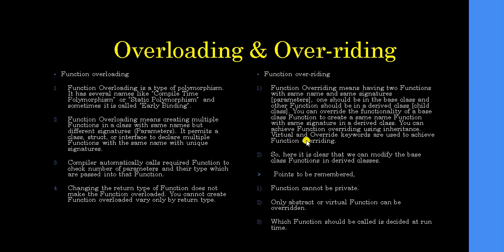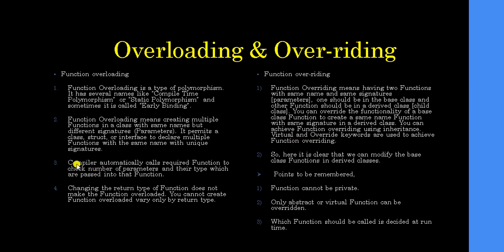Means I can have a function with the same name, same parameters and same parameter types, and with the help of function overriding we do so. Virtual and override are the keywords used. Virtual is used before the base class function, and override is used for the child class function. With the help of these keywords we can do so.